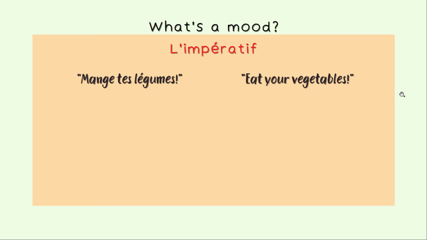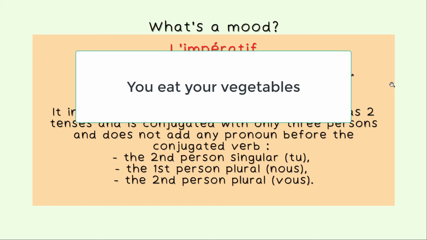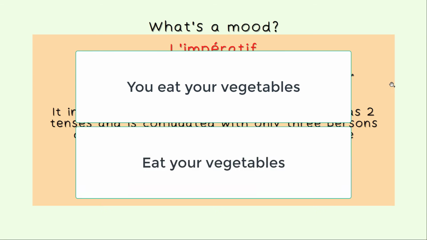So now we're going to see our next mood, l'impératif, the imperative mood. For example, mange tes légumes. Eat your vegetables. What is the imperative? It indicates an order, an advice, or a request. It has 2 tenses, and it is conjugated with only 3 persons and does not add any pronoun before the conjugated verb. Like in English, if you want someone to eat their vegetables, you're not going to say, you eat your vegetables. You say, eat your vegetables.